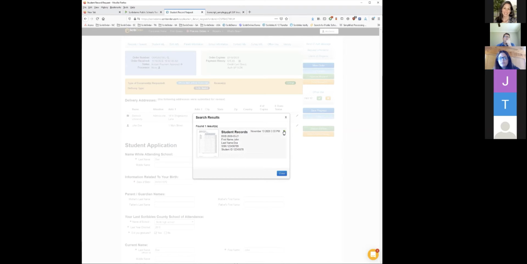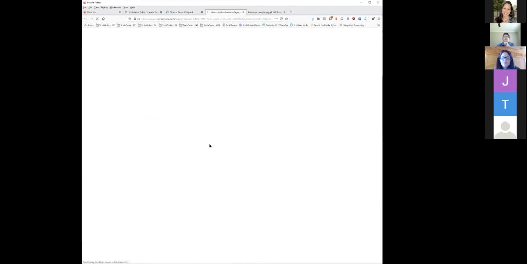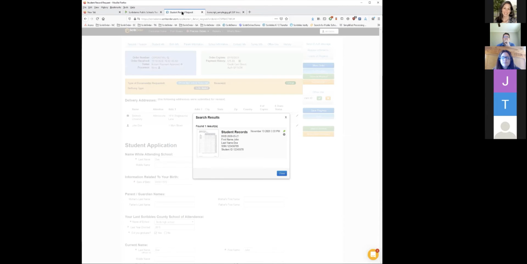And if this is just a transcript request, or possibly a transfer request and it was the complete student folder, you could click this green leaf, and that will automatically add that document into the E-Trans box for submitting to the college or to the other K12 that needed that. However, if it is a CUME folder and all you want is the transcript out, you can simply click on the thumbnail view. It's going to open that up in another viewer, but that one doesn't seem to be happy.